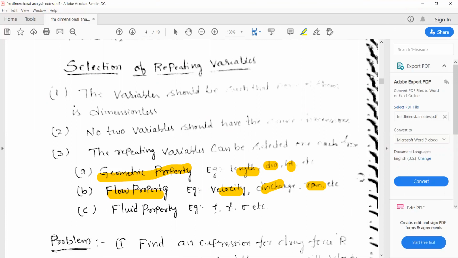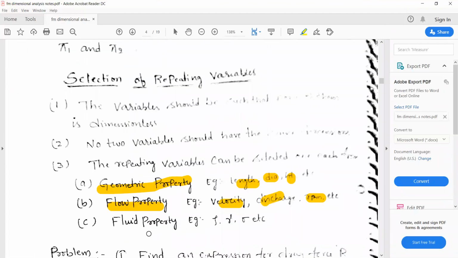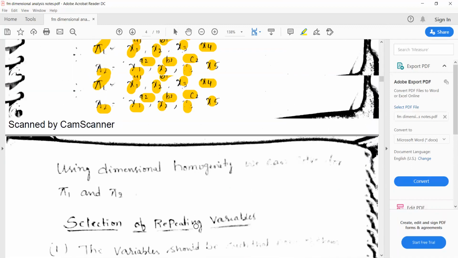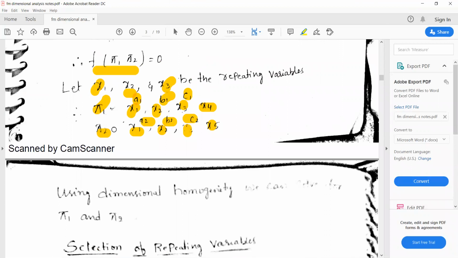All right. And the third repeating variable is selected based on the fluid property. So fluid properties like density, kinematic viscosity, surface tension, specific weight, right? So whatever fluid properties we have, you need to consider while selecting the third repeating variable. Right? So later you need to simplify pi 1 and pi 2 terms to get the final equation.